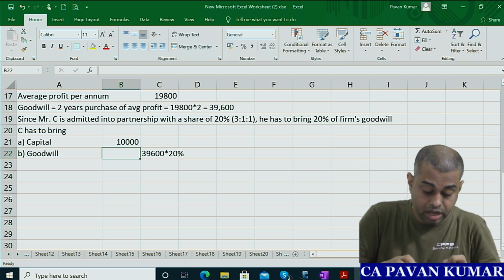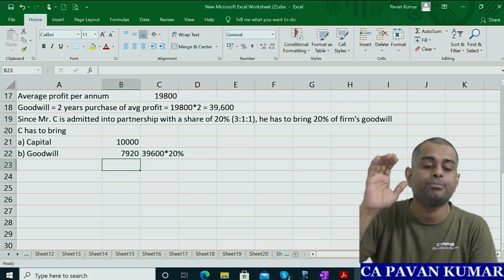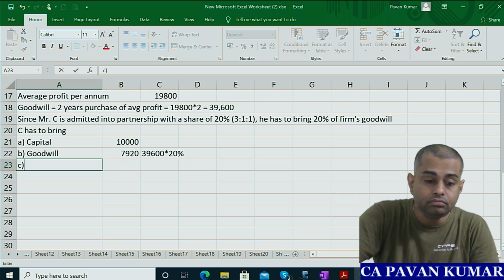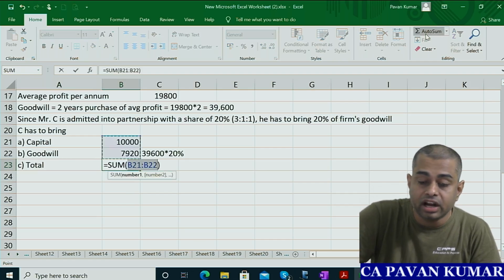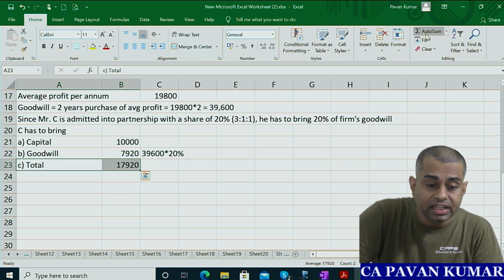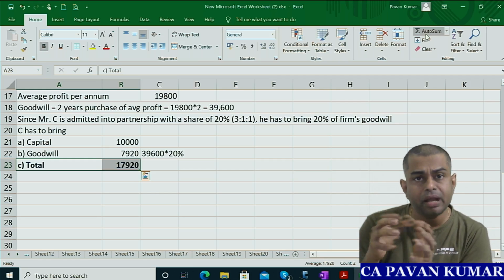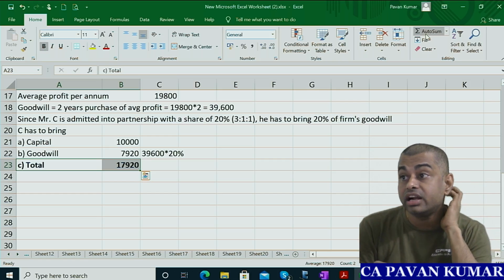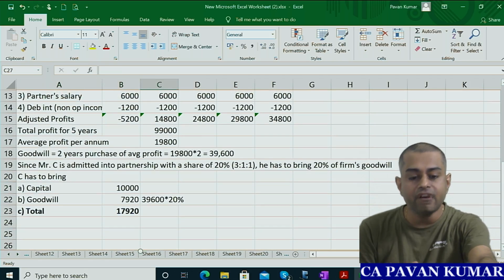So 7,920. Total, C has to bring this much cash. So when you are writing partners' capital accounts, in C's account you will write by bank. C is bringing cash by bank, 17,920. This is your working note number 1.